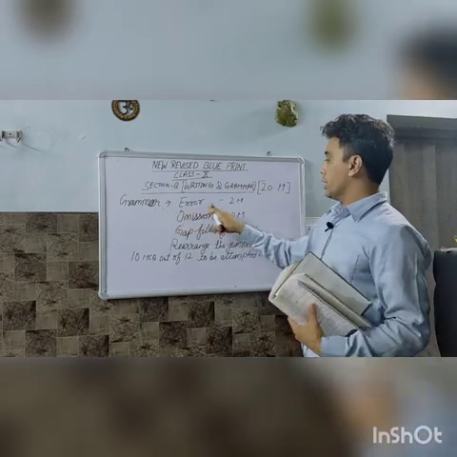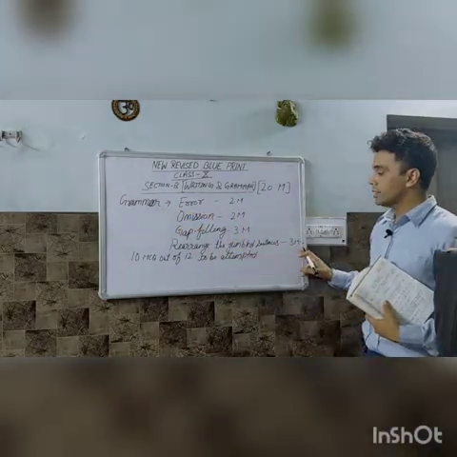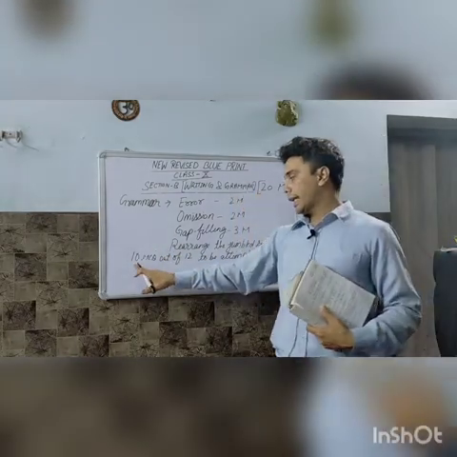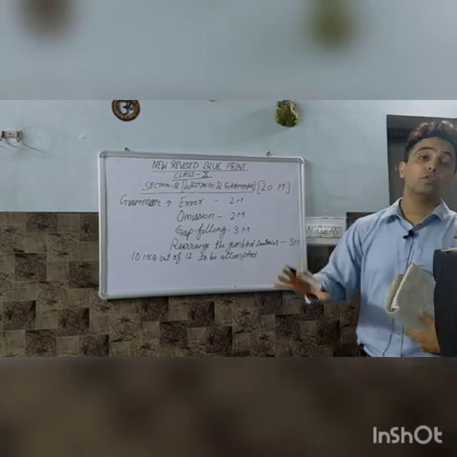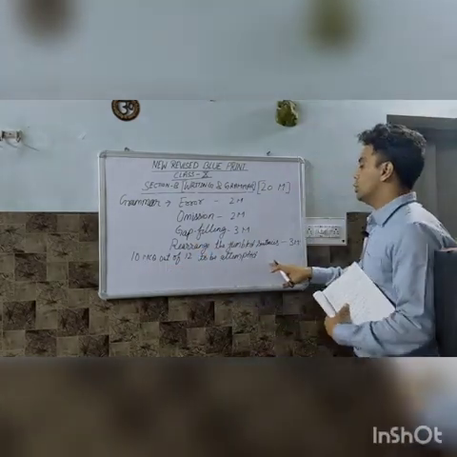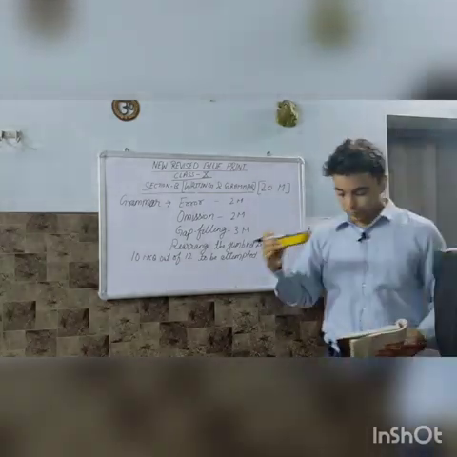So grammar error 2 marks, omission 2 marks, gap filling 3 marks, rearrange the jumbled sentences 3 marks, and there will be total 12 questions, but you have to attempt 10 MCQ, and they will be in multiple choice questions form. So 10 MCQ out of 12 to be attempted. So this section B is also completed.